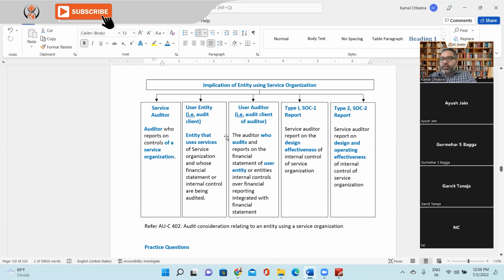User auditors, Ayush and Gurmeher, you are doing the audit of XYZ and issuing a report. Which type of report will you ask for?